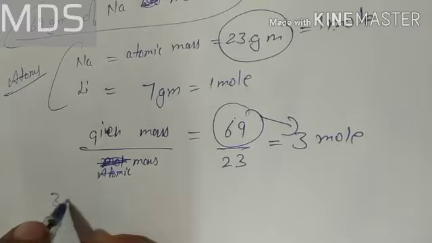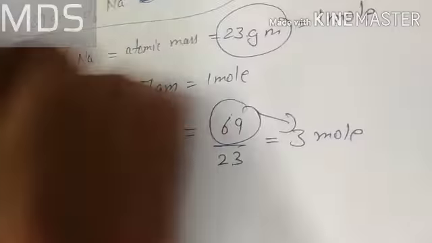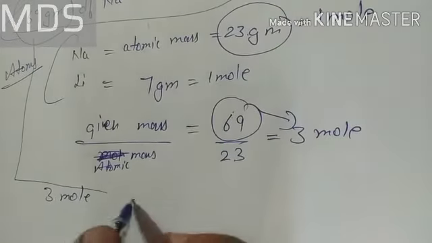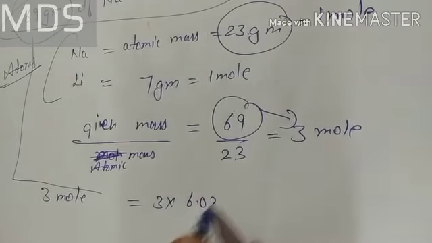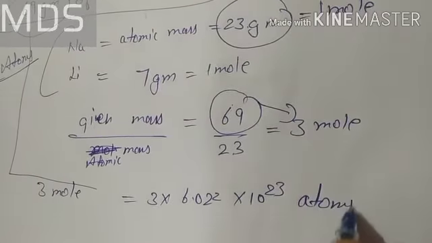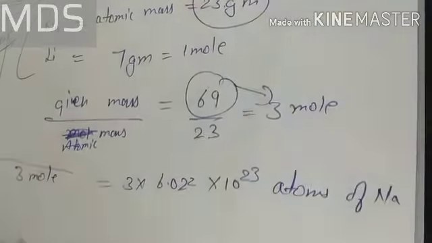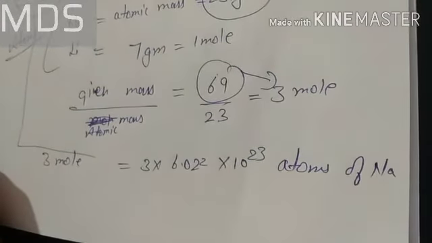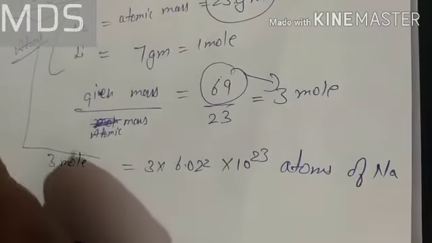Now 3 moles, meaning 69 gram of sodium, contain 3 into 6.022 into 10 raised to power 23 atoms of sodium. Okay, so that's how we will calculate.